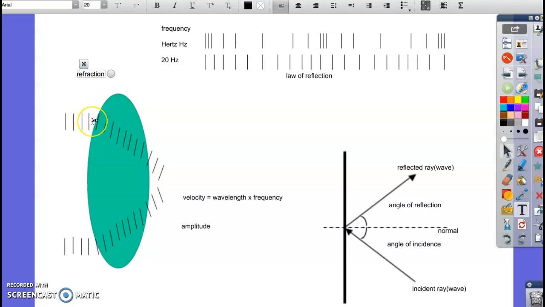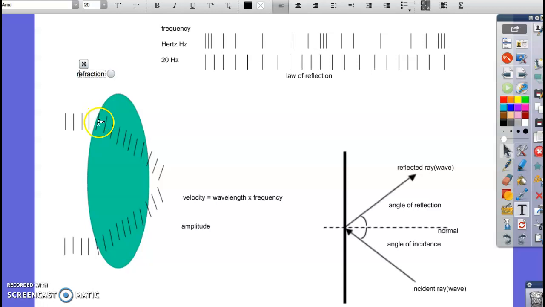Okay, it's kind of like if you pull your car off the side of the road. The wheel that gets on the side of the road is going to be in gravel or grass. It's going to go slower, and it's going to try to pull your car off in that direction. Well, the same thing here. This end of the light ray is going to hit the glass first and slow down. This other end is still going the same fast, still going quickly through the air, and it's going to turn.